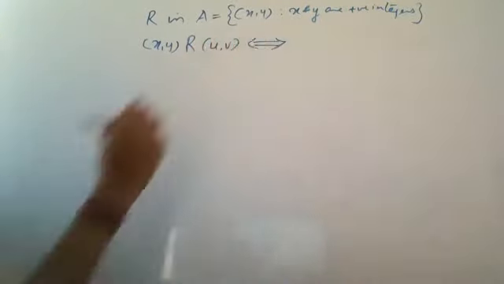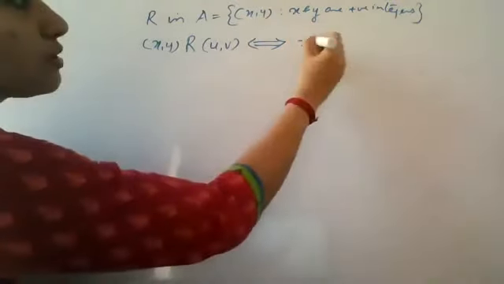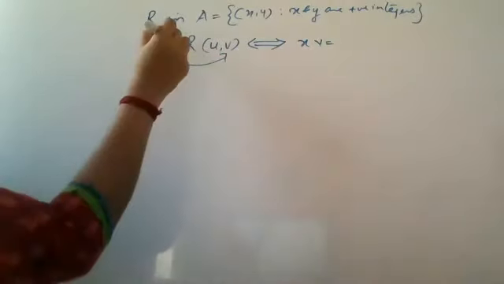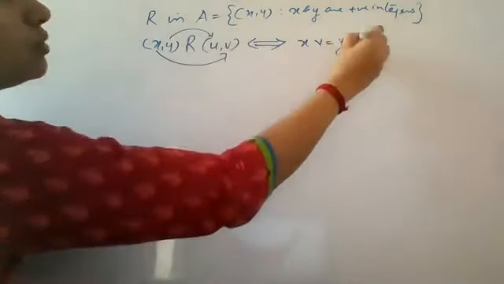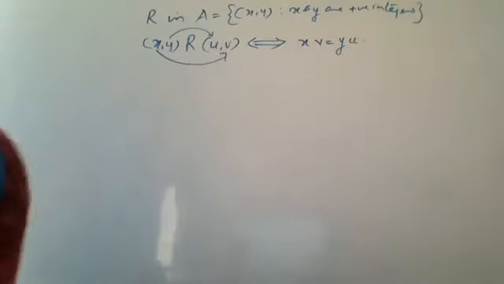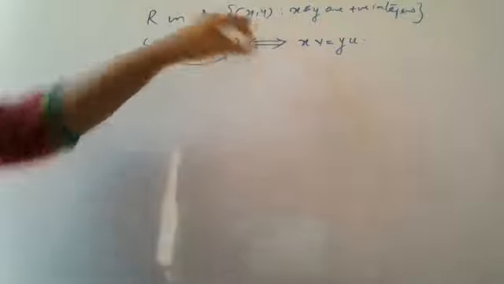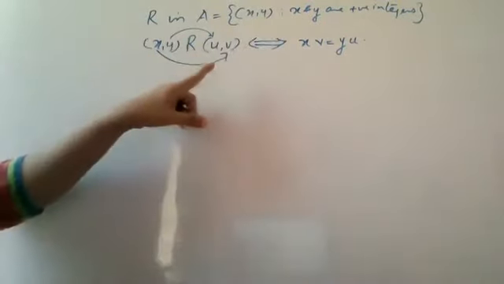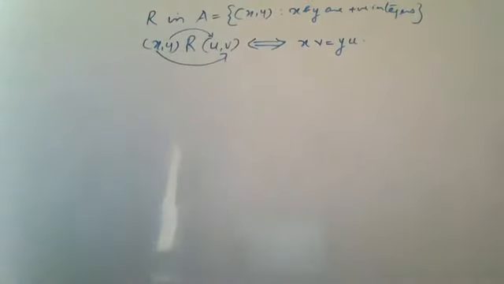This is a symbol used for if and only if. If and only if xv is equal to yu. See how we are connecting them: the first and the last of these, and these two. xv is equal to yu. That is the relation given. If they are related like this, then those pairs will all be in R. Every ordered pair is in A, but those ordered pairs whose relation is connected like this will be in R. And you have to show that R is an equivalence relation.